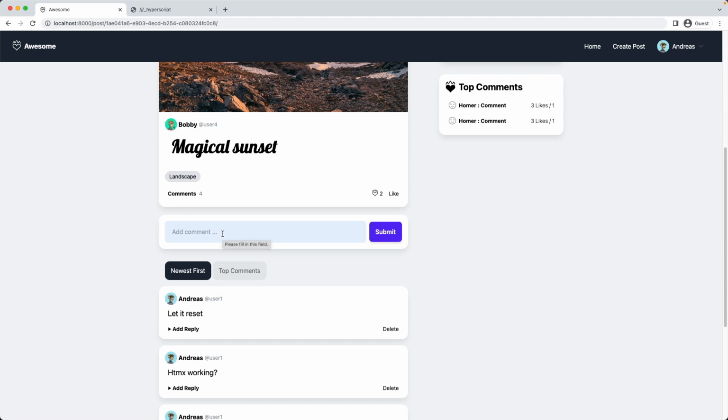So now let's enhance this interaction. So first of all, I would like the comments count here to change. Because I added a new comment, the count should increase by 1. And secondly, I would like to have a fade-in animation of this new comment I created. Let's see how we can add those two features in our code.